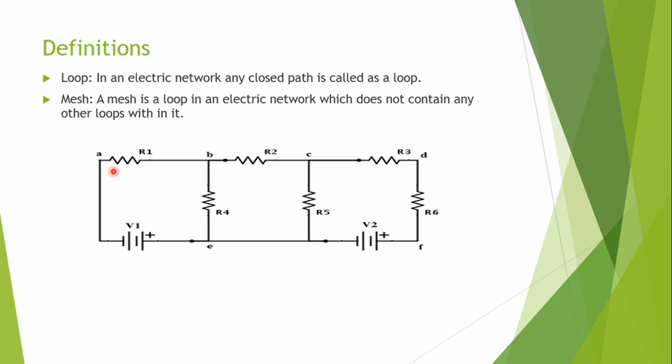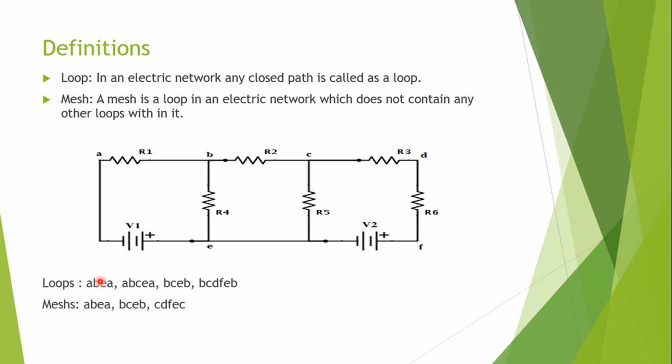So it is not the smallest loop, so it is not a mesh. Whereas B, C, E, B is also a mesh. So we can conclude that all meshes are loops, but all loops are not meshes.